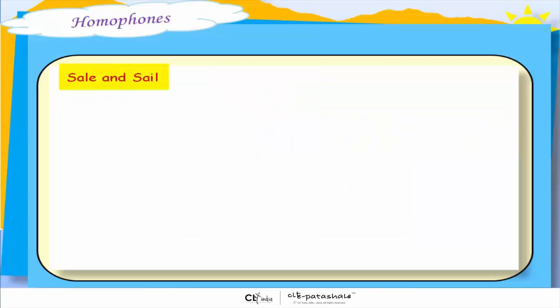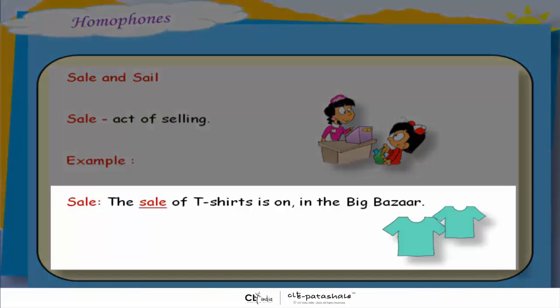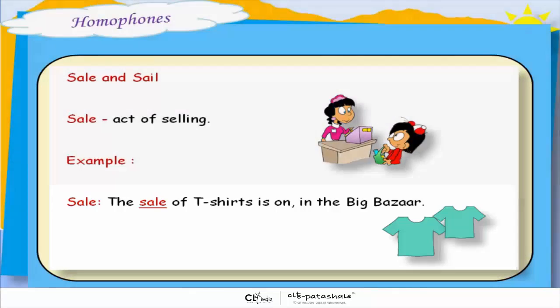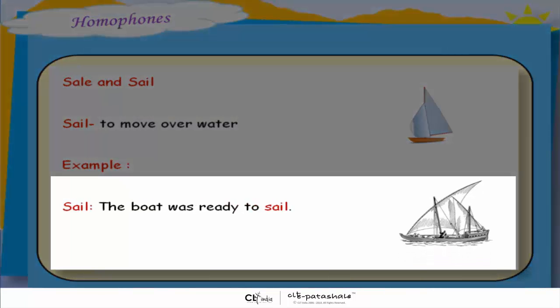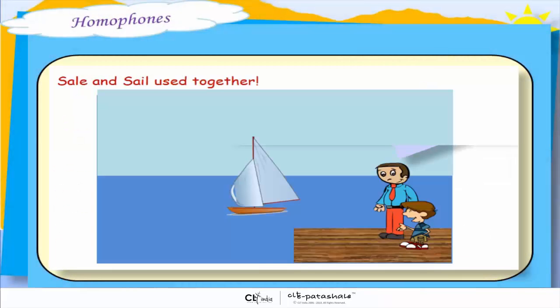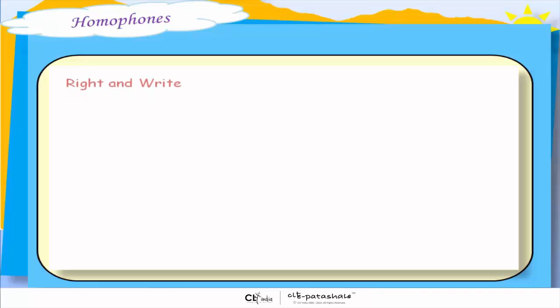Sale and sail. Sale means the act of selling. For example, the sale of t-shirts is on in Big Bazaar. Whereas sail means to move over water. The boat was ready to sail. Let's use sale and sail together. The boat was put on sale because he could no longer sail it in the river.